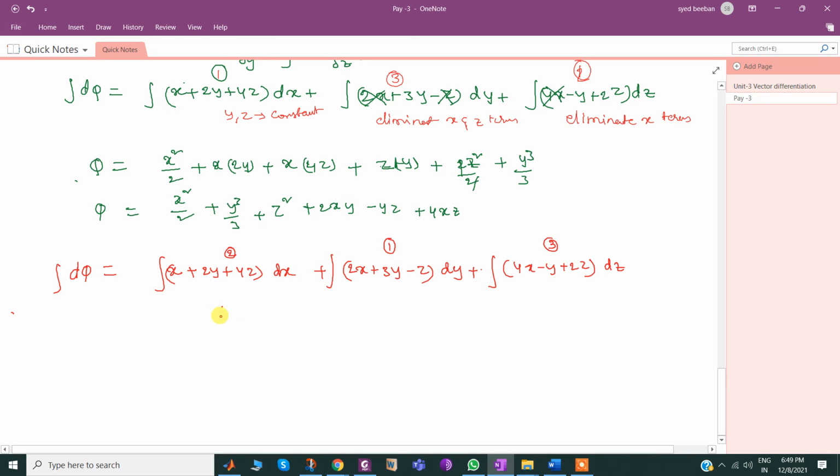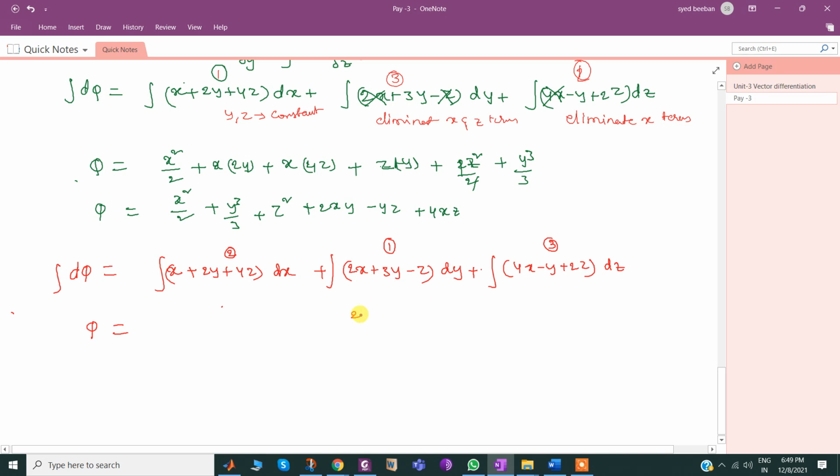Right. See this. Integral of d phi will be phi on the left hand side. First I am trying to integrate this one. Phi is in terms of x, y, z. Here I am trying to integrate with respect to y first. Other than y, whatever is available is taken as a constant. So 2x is kept constant.